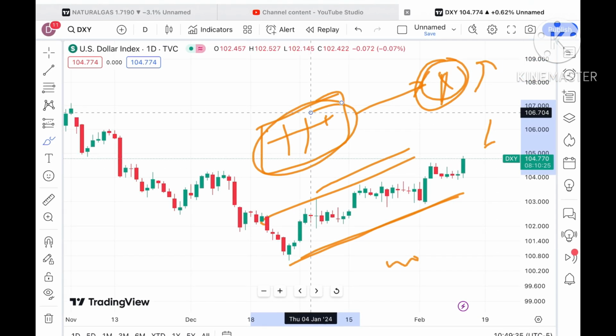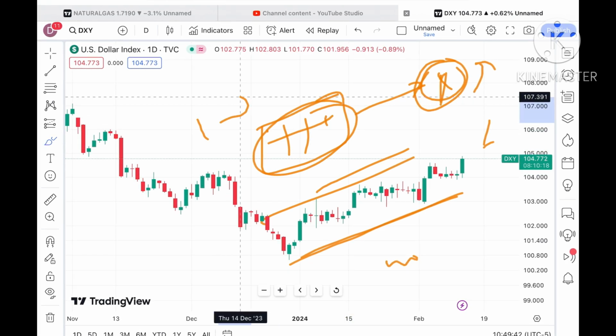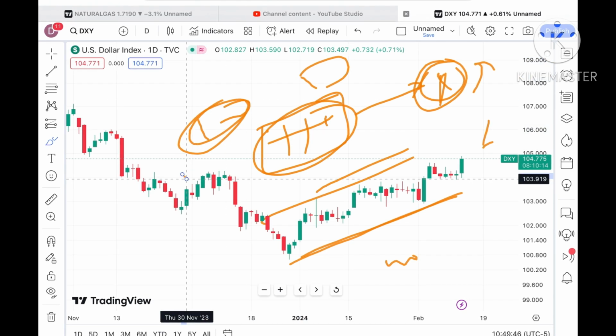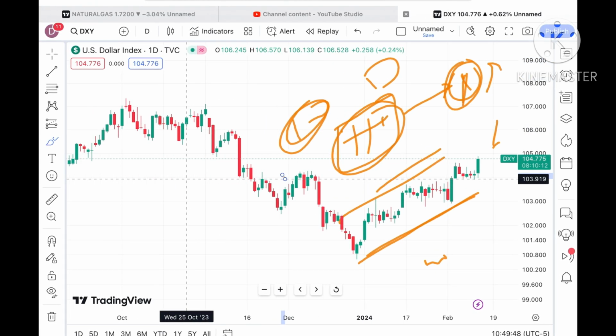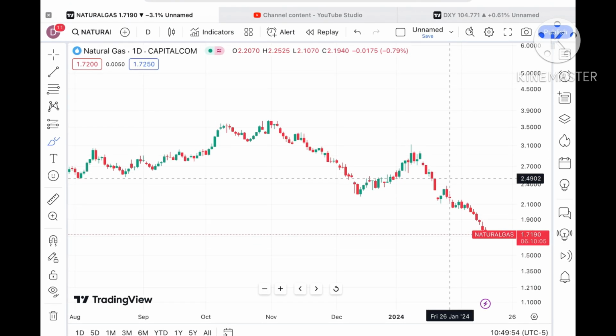When the dollar price increases, they have to pay more for the same quantity. Suppose they are paying 100 for this much quantity; once the price of the dollar increases, they have to pay more for the same quantity. This is how the import and export imbalance happens when the dollar index increases.